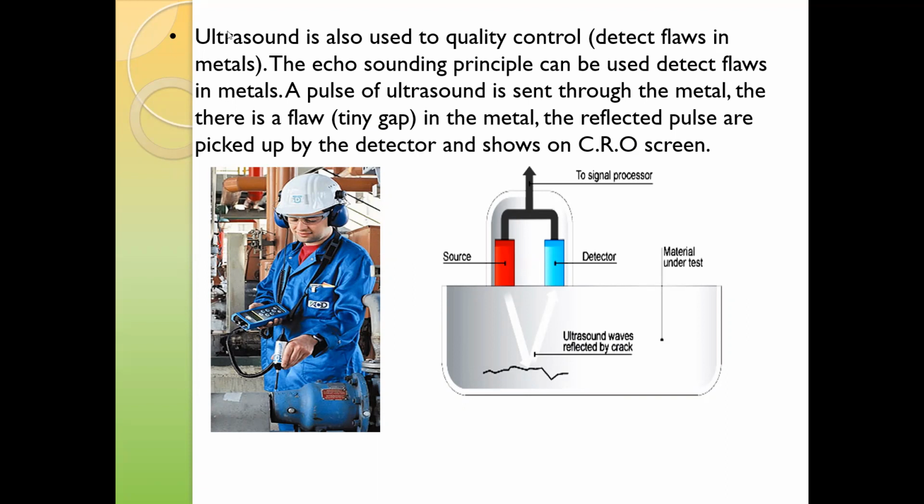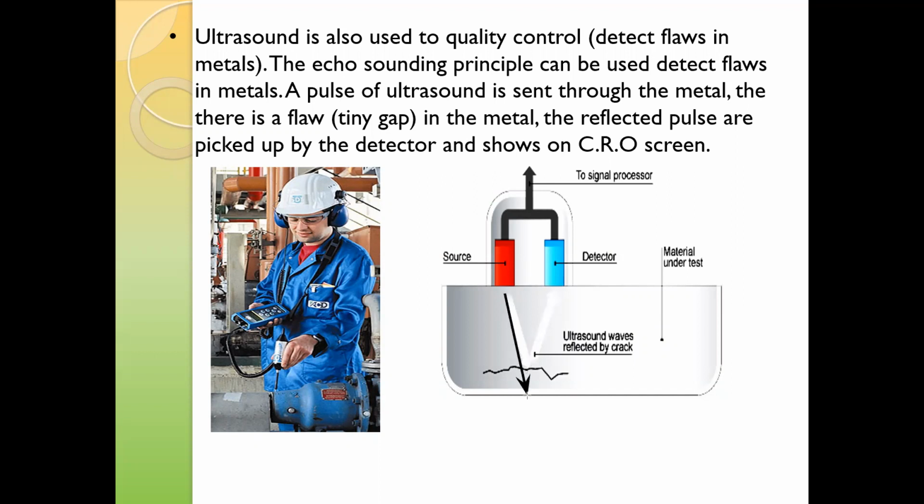So ultrasound can also be used to identify cracks. How can it be used? For example, this is a source and a detector. If there is a crack in the metal, the ultrasound strikes and then bounces back. So we can identify the exact position where the crack is there in the metal surface. If there was no crack, then it will take the same time to return back.